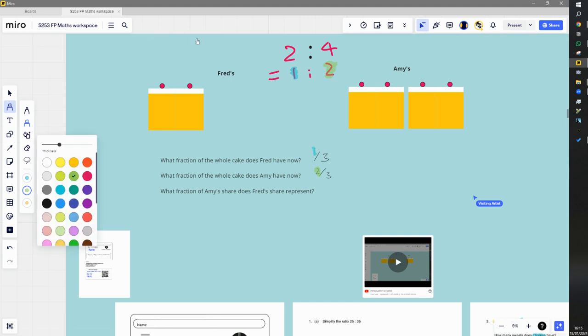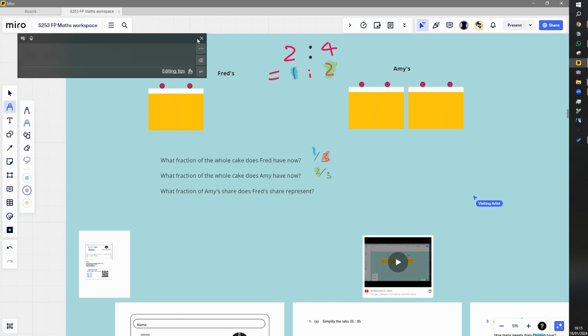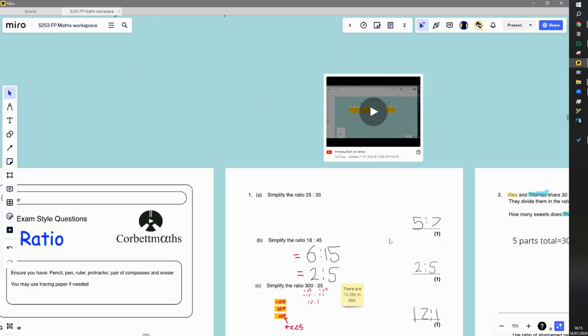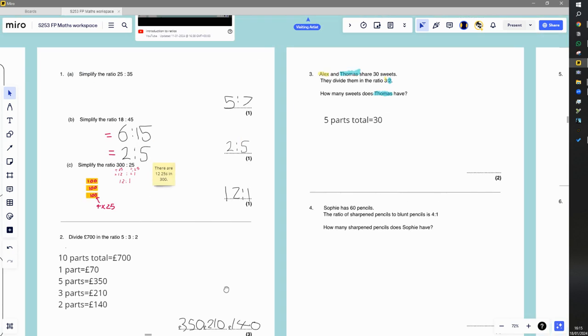So what's the 3? Well, the 3 that goes at the bottom, that's the amount of pieces there are in total, and so it's going to be the 1 plus the 2. So we can say 3 would be equal to, we worked it out by doing 1 plus 2. So the denominator ends up being how many pieces in total there were, and then the number at the top is just whatever part he has. So obviously in my diagram it's a bit easier to see that, but some of these are not so easy. So let's look at some examples here.